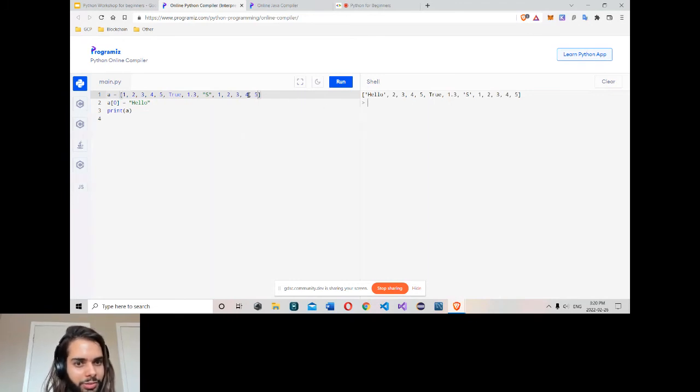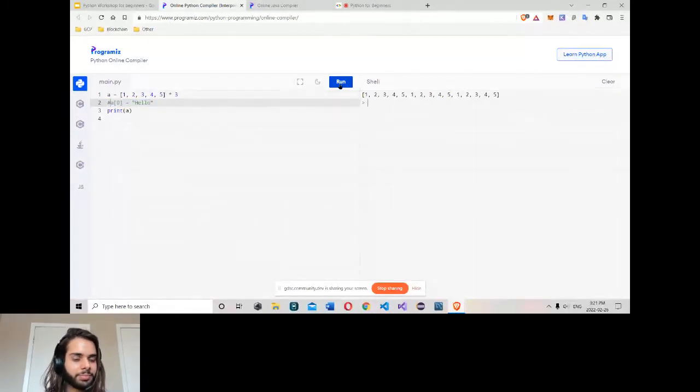There's one more thing here I want to talk about. You can use something like a duplication operator here. I type 3 here. So maybe make it done. If I take the list and multiply by 3, it simply means take the list and combine it 3 times into one list.